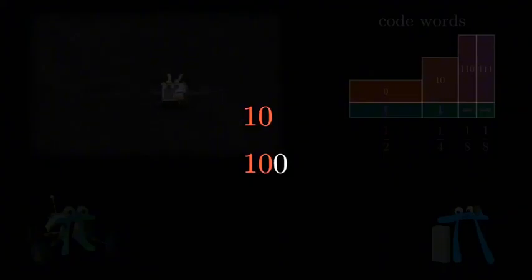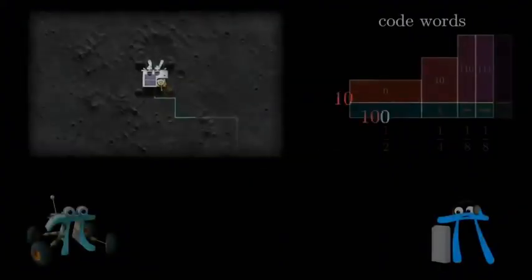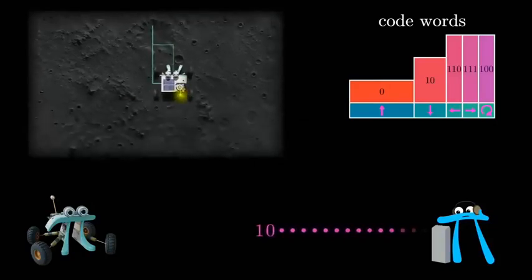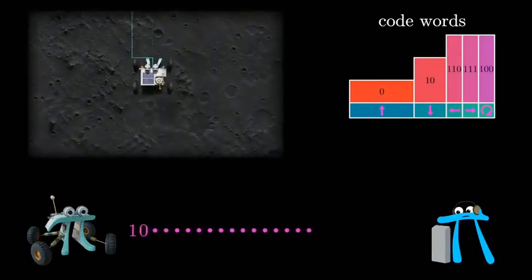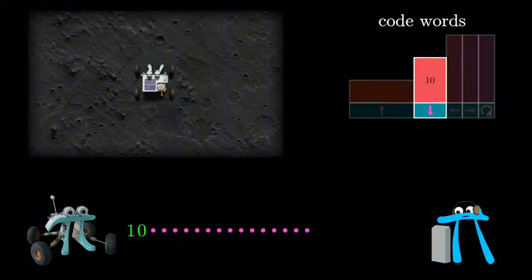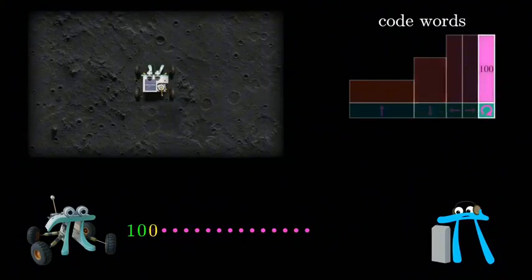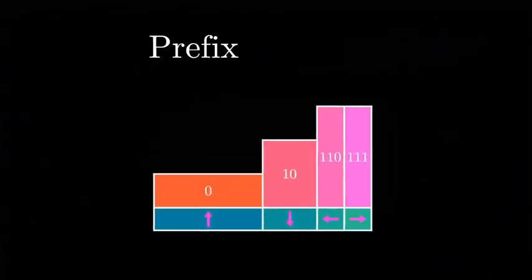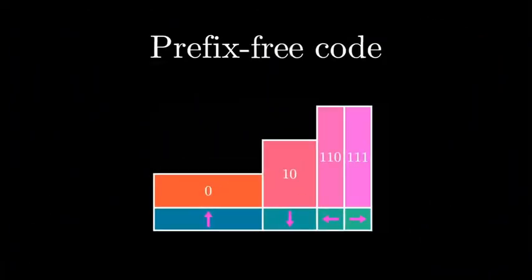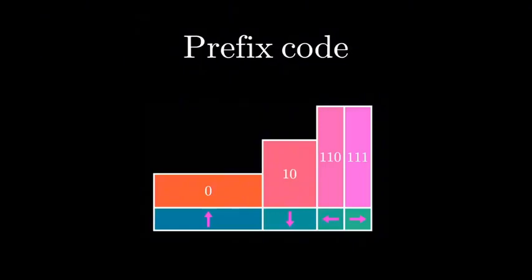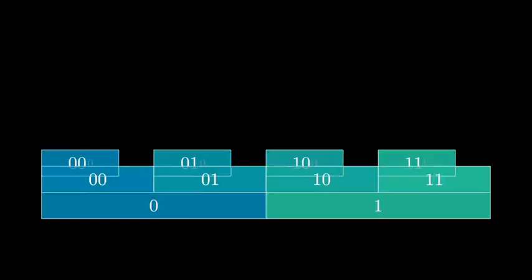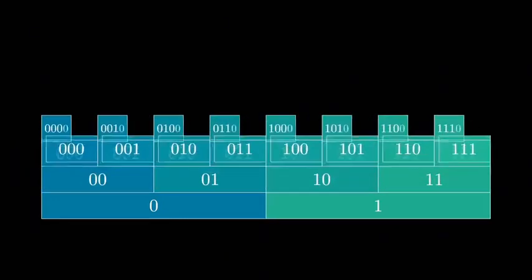For example, let's say you tried to introduce some 5th instruction that had the code word 100. That would cause conflicts, because after reading 10, it's not clear whether that's supposed to be down or if it's supposed to be the start of this new 5th instruction. When you avoid this kind of conflict, an encoding method like this has a special name. It's known in the business as a prefix-free code, or what is confusingly synonymous, it's actually more commonly known as a prefix code.